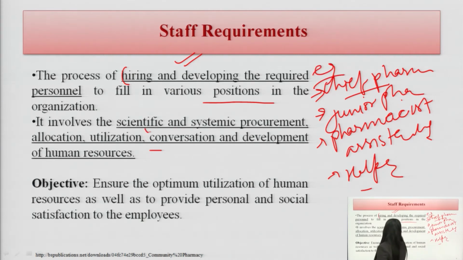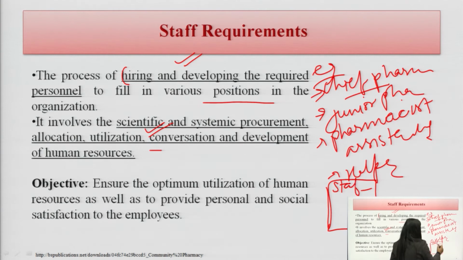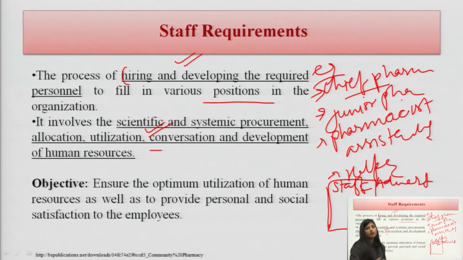It involves a scientific, systemic procedure. Of course, before doing the staffing, we need a staffing advertisement related to a job, like what could be the qualification, what are the benefits, what are the duty roles, what is the salary. So, these all are the points in the staff advertisement. It involves the scientific, that is why it is written as a scientific procedure, and systemic procurement.